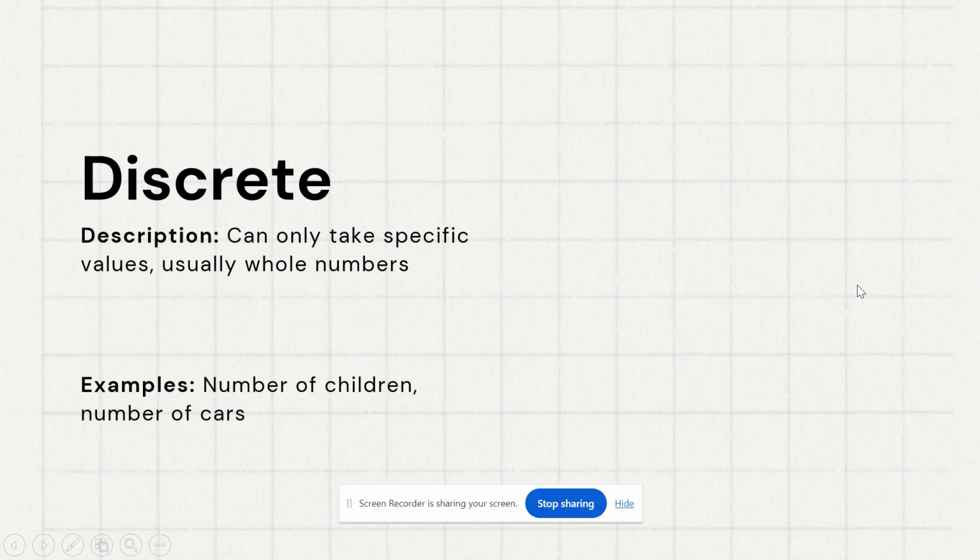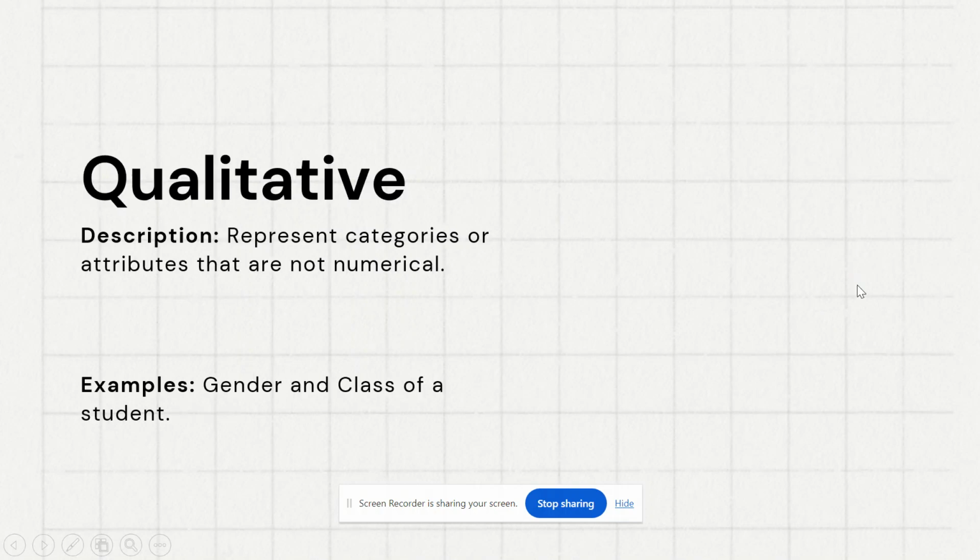Now let's move towards the qualitative variables. In the qualitative variables, we represent the categories, something which cannot be measured numerically. For example, we have gender or class of a student. Class of a student means which class the student belongs to, whether class 1, class 2, class 3, or class 4. They are considered to be qualitative variables when we talk about quality, not quantity.